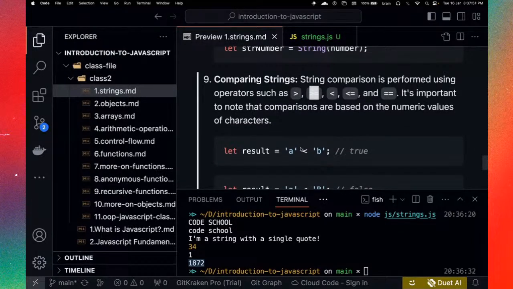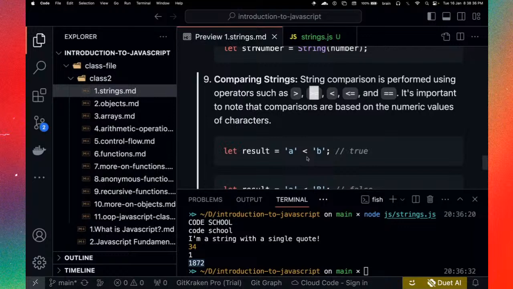If you have any familiarity with working with... I'm trying to see. I don't want to make this complicated for those of you that would probably just start saying this is math already. So you have zero, you have one, two, three. So A, for example, you have one, B, two, right? So you can actually do those kind of checks. It's one less than two. Okay. So it is picking the numerical value of that character and performing that comparison. It's not actually comparing it against the character itself, A or B, because of course that doesn't apply when it comes to mathematics. Okay, so I hope that explanation makes it better.